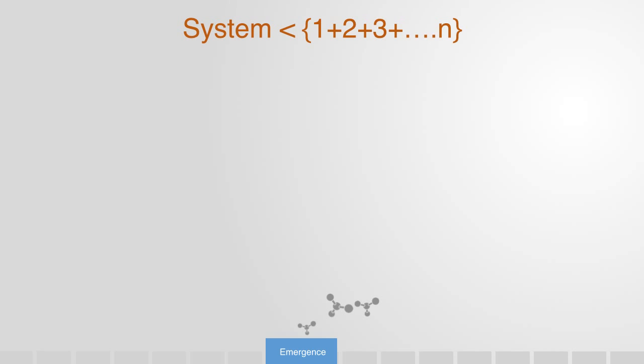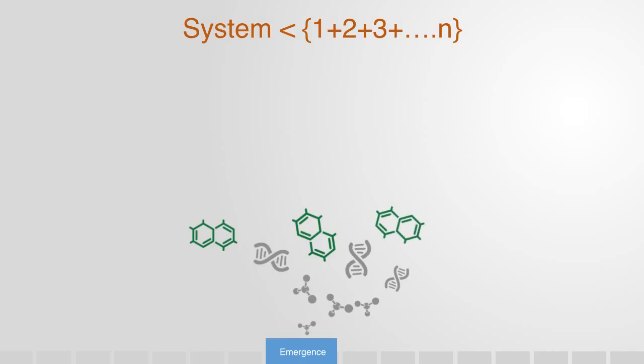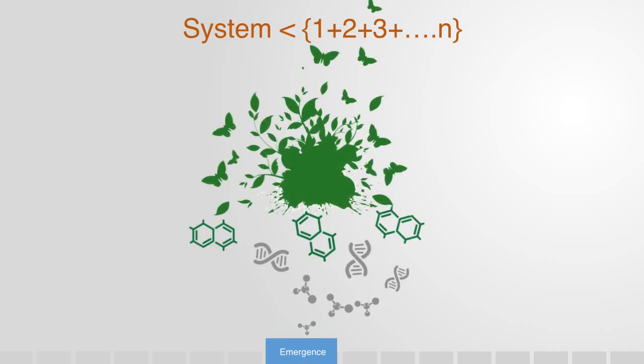That is to say that the system as a whole has properties and functionality that none of its constituent elements possesses. A plant cell is an example of this. It is composed of many inanimate molecules, but when we put these things together, we get a cell that has the properties of a living system. So it is not any element that has the properties of life, but it is the particular way that we arranged these molecules that gives rise to this emergent property of the living system as an entirety.